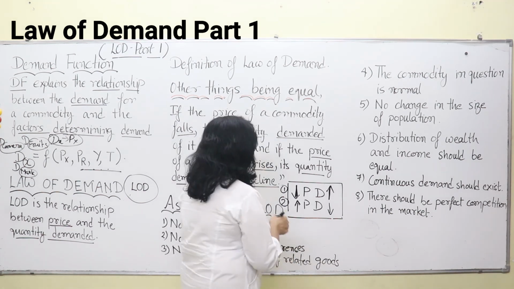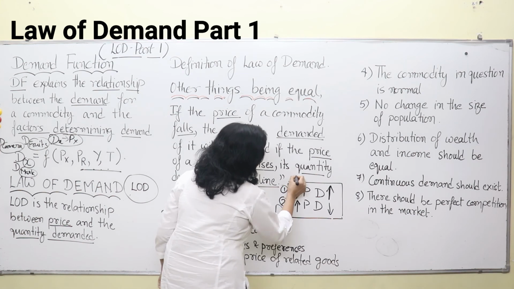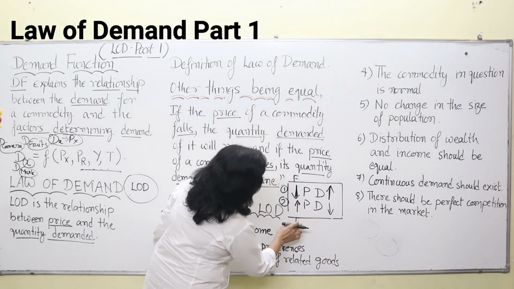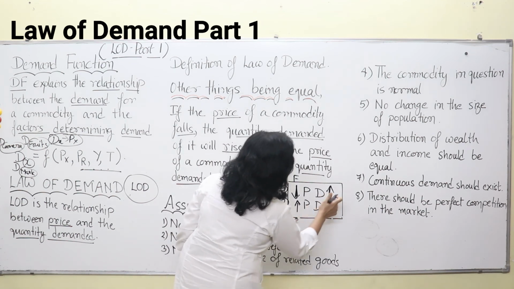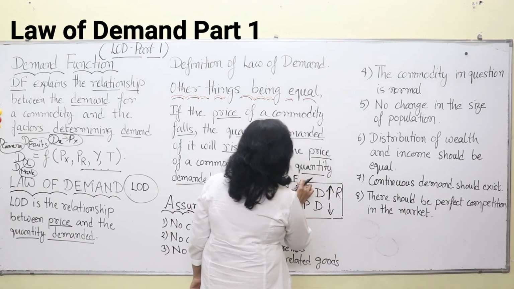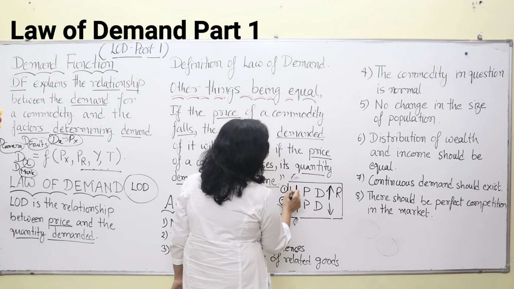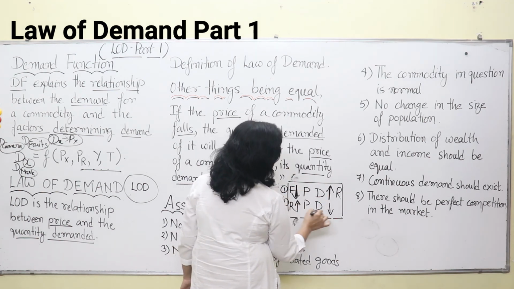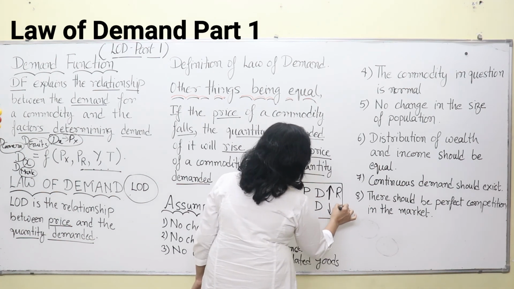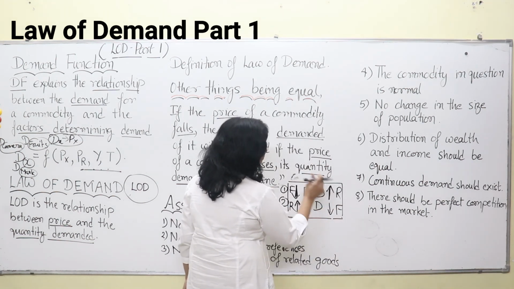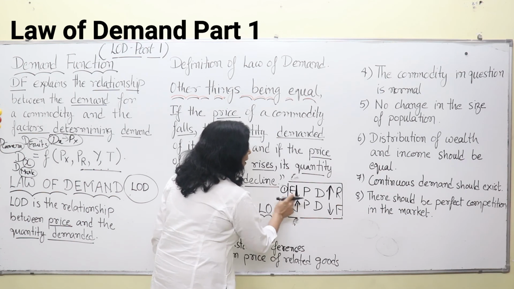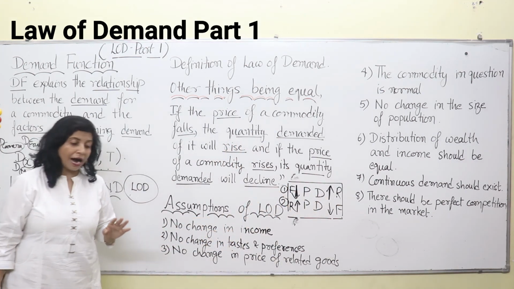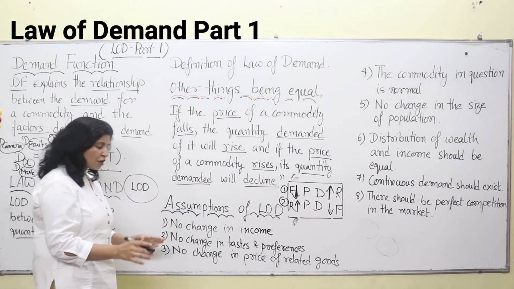Simple. When price falls, demand rises. When price rises, demand falls. So, PD, FR, RF. This is your whole illustration of the law of demand. I hope you might have got a glimpse of your market.